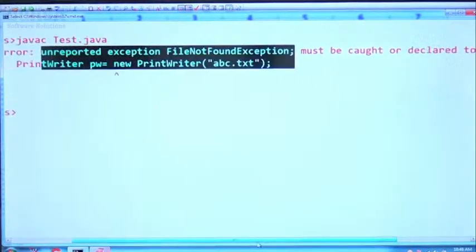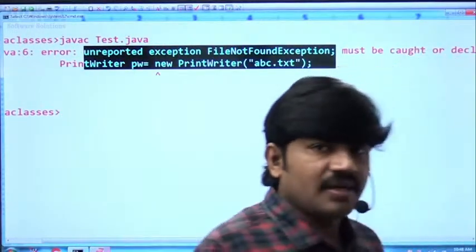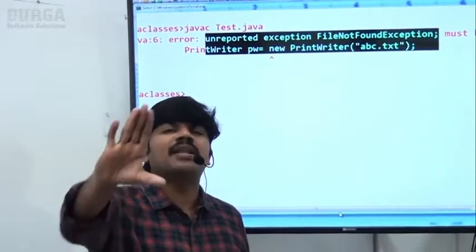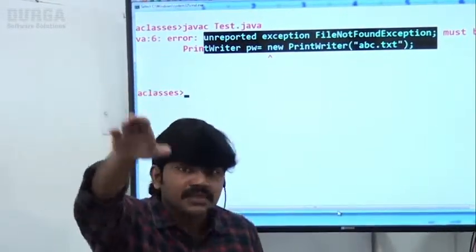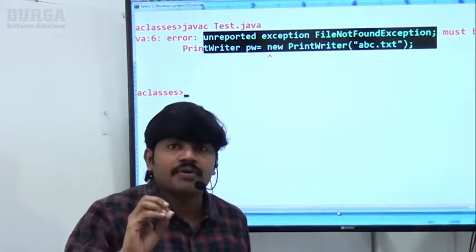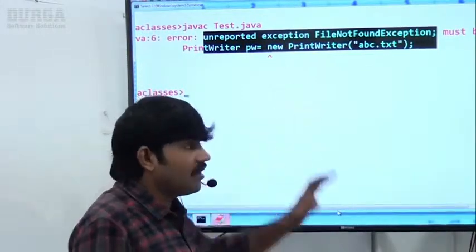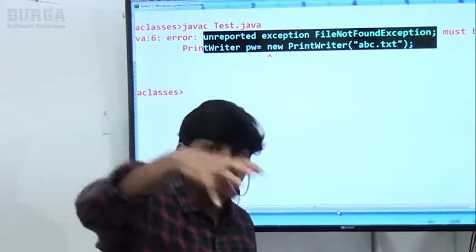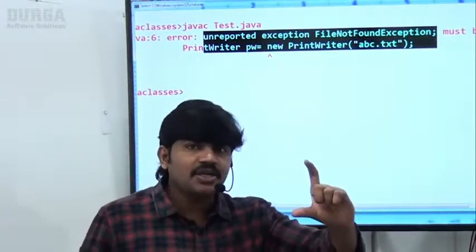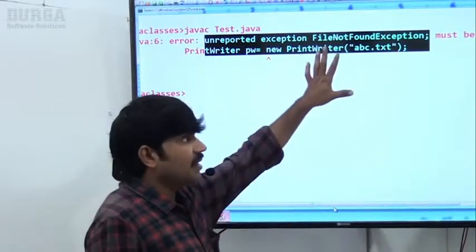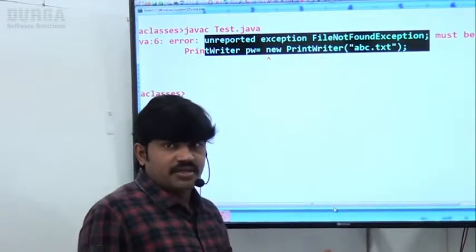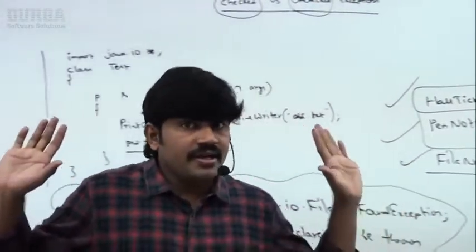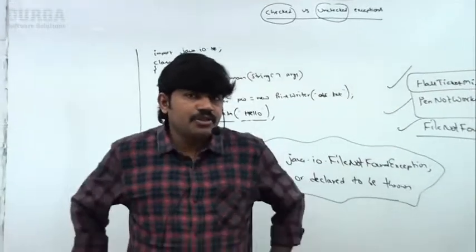Are you getting? Must be caught or declared to be thrown, sir. It means that FileNotFoundException has not occurred. The compiler is telling Durga, there is a possibility of FileNotFoundException. Compulsorily you have to report it, either by using try-catch or by using the throws keyword. Like this the compiler is going to check. These types of exceptions are by default considered checked exceptions. All the people are in a position to understand, right?